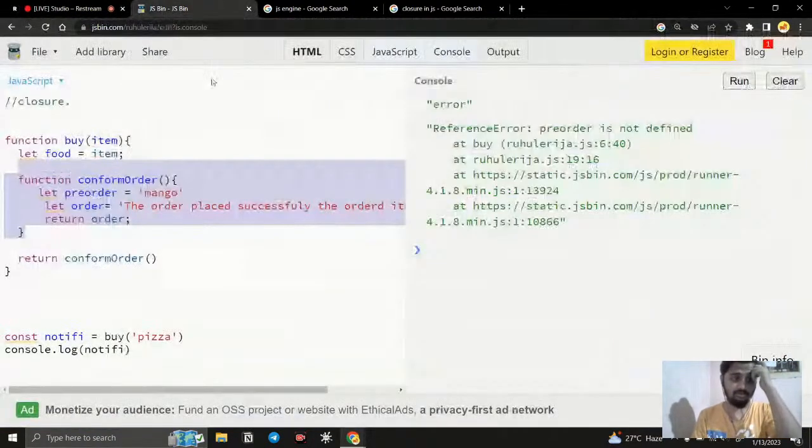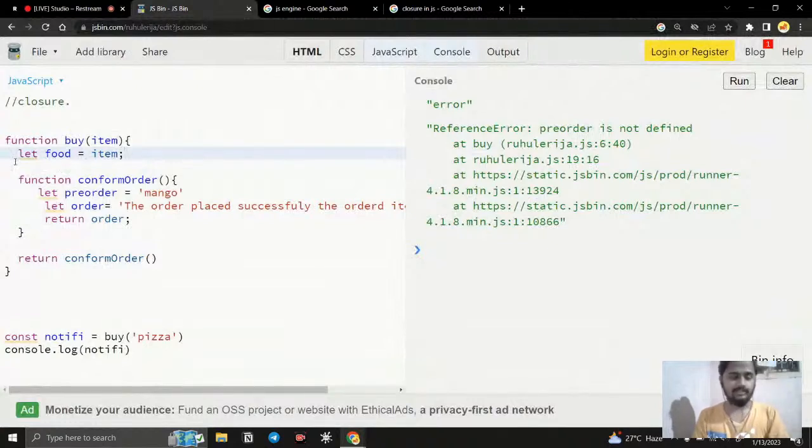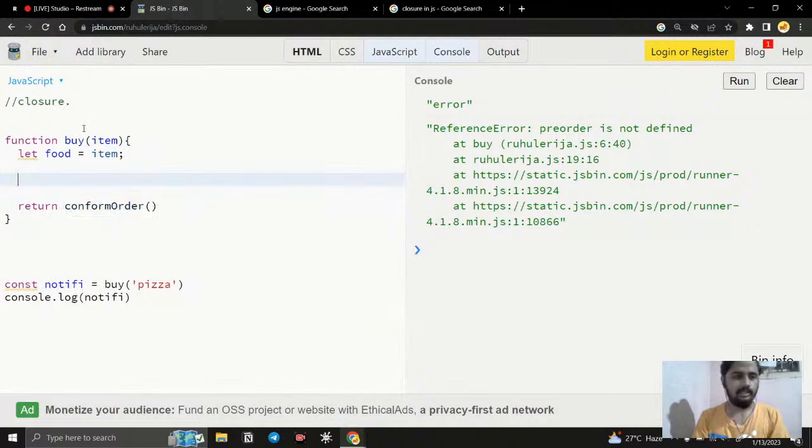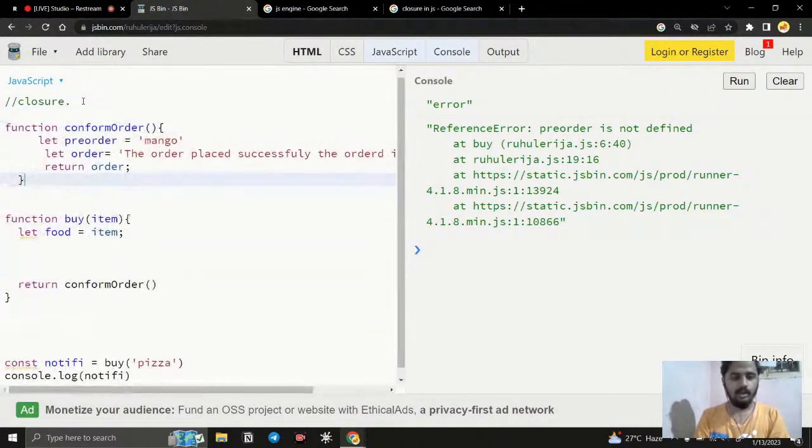So this is the closure, and this is how we can access it. Now you can see the qualities to be a first class citizen in the program. What are the qualities? A function can be stored inside a variable. Yes, it is doing that. And a function returns another function. Yes, it is also doing that. And we know how to create callbacks. We will put it here now, and it will make sense.